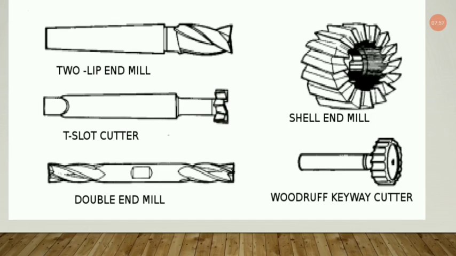Now coming to the double end mill. The previous one was single, and now we have cutting edges on both sides, so it is known as the double end mill. Now this one is the shell end milling cutter. Now this one is the Woodruff key cutter. It is also used for cutting key slots.